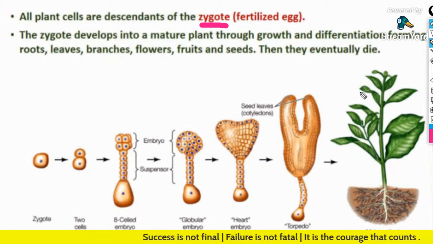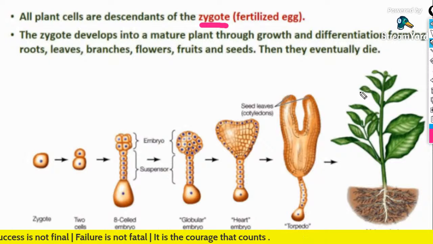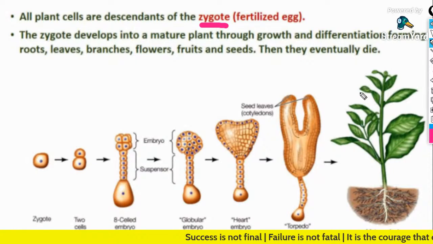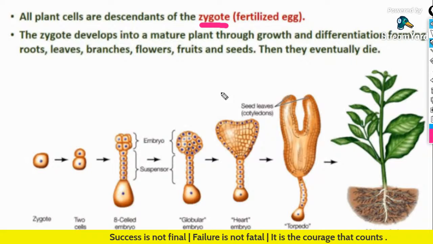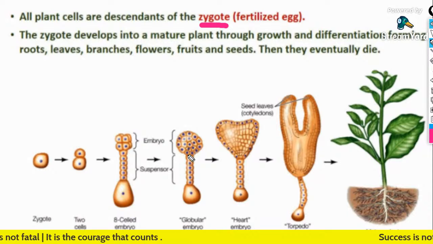The zygote develops into a mature plant through growth and differentiation, forming roots, leaves, branches, flowers, fruits, and seeds, and they eventually die. This is the beginning given in your NCERT, and we are going to start this chapter purely based on your NCERT. So take your NCERT and check the first page.